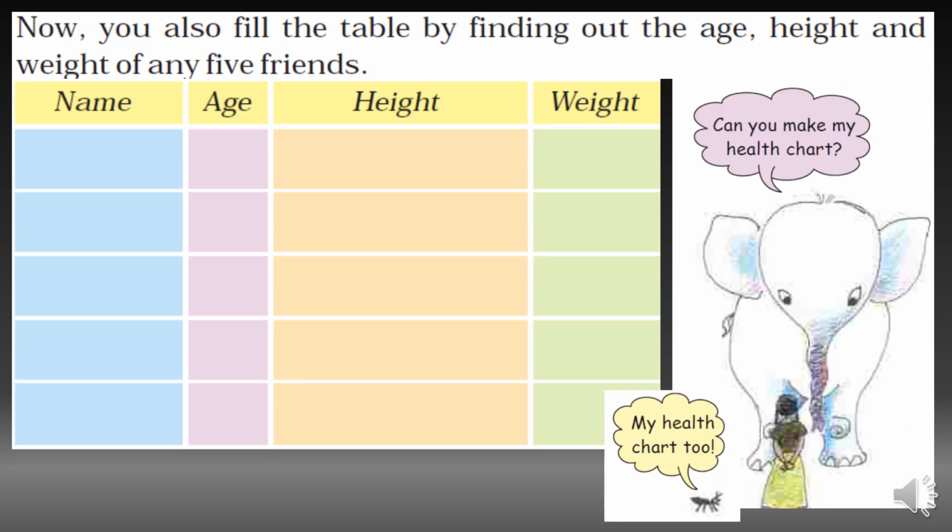So now you also fill the table by finding out the age, height and weight of any 5 of your friends. This you will do by yourself.